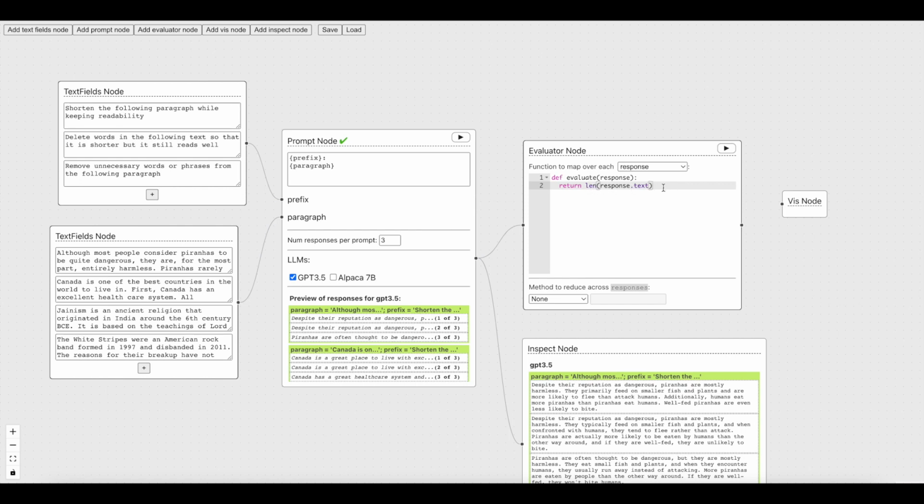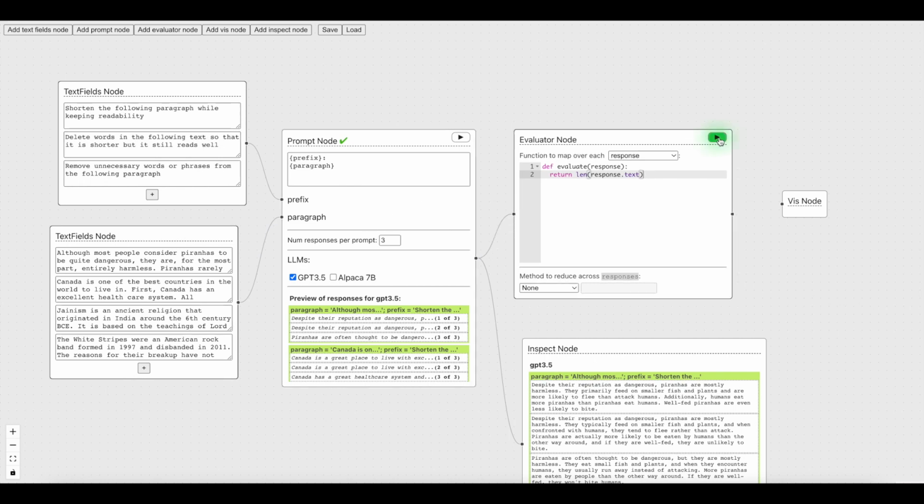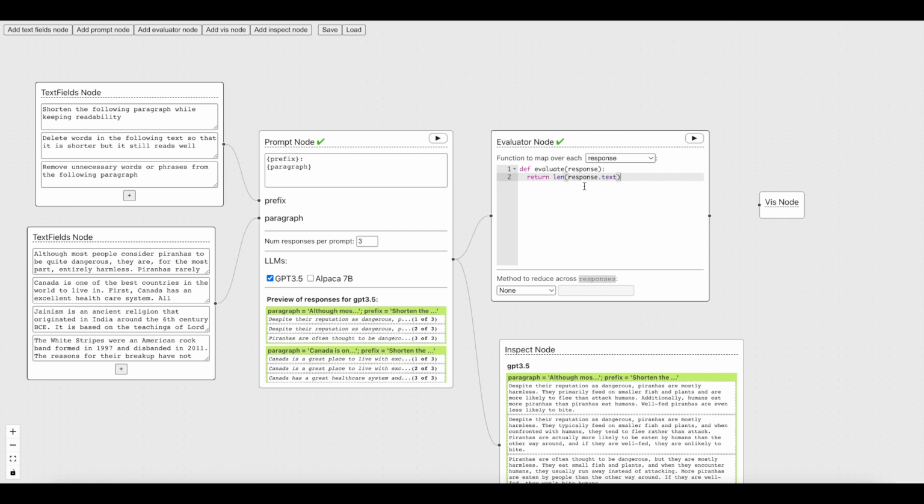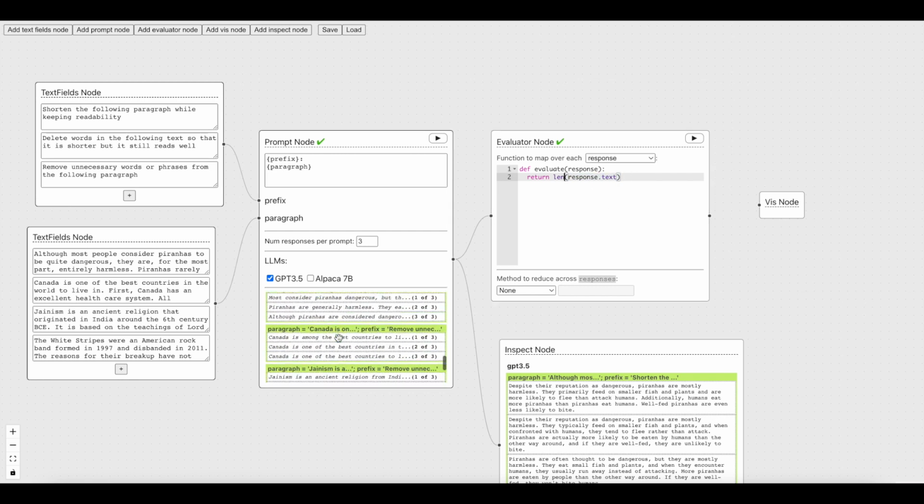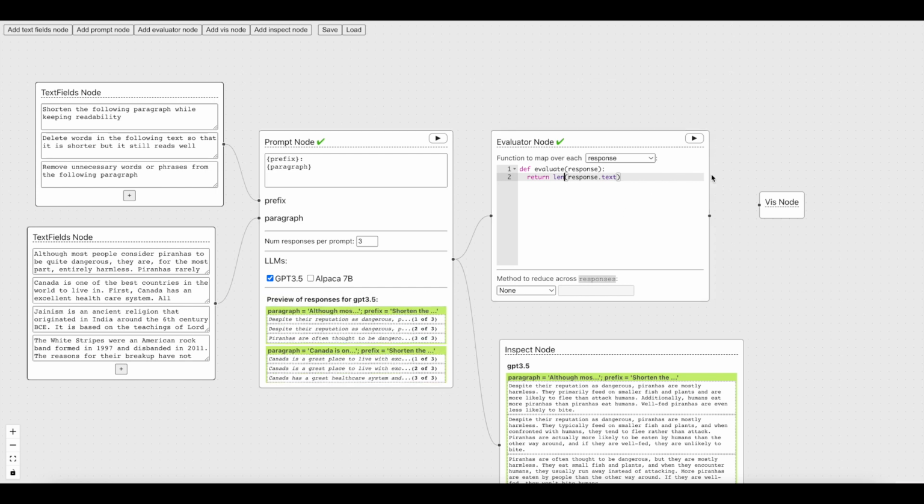And so here what I've done is I've written a function which returns the length of the response, because that seems to be what we care about here. And so if I run this, it's going to evaluate all the responses according to this. All it's doing is going through every single response and outputting the size of it. And if we want to visualize this, which I'll do in a second, we connect it to a visualization node.